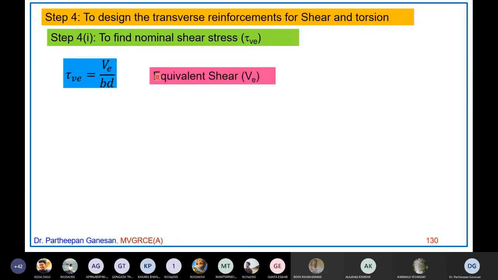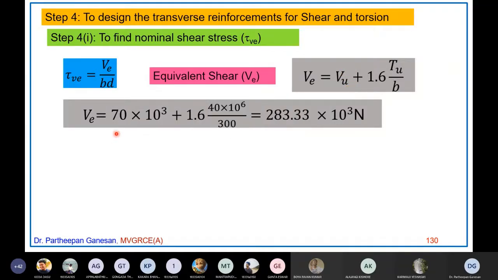Now Ve is the equivalent shear, which is given in the formula. Ve is equal to Vu plus 1.6 Tu by b. The factored shear force is given to you as 70 kilonewtons, so 70 into 10 cube newtons. 1.6 Tu is 40 kilonewton meters, so 40 into 10 power 6 divided by b, which is 300. If you calculate this, you get 283.33 into 10 cube newtons. That is the equivalent shear force.